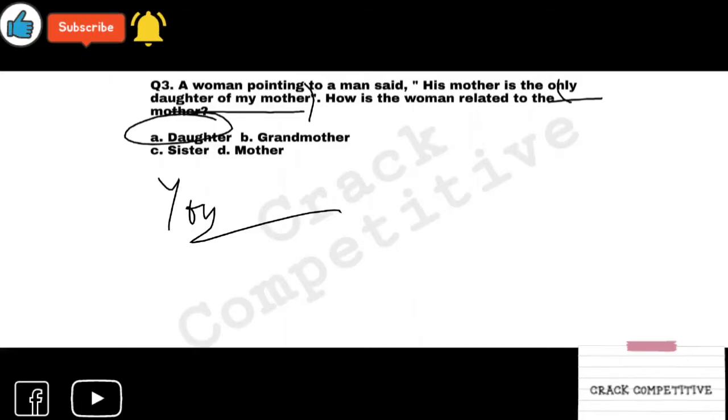Right? The answer is daughter. It's a very simple question, but it is in a very typical way: his mother is the only daughter of my mother. If your mother has only one daughter, it is you. The relation is daughter and mother. So daughter.